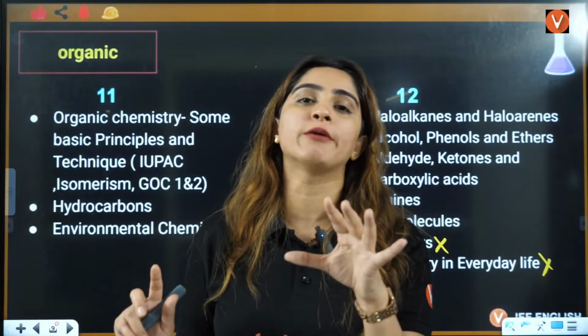So a solid has a fixed shape, but a liquid can change its shape, right? If you put it in a big jar, it will take the shape of the jar. If you put it in some small circular ball, it will take the shape of the ball. So it does not have its own shape. And gases also do not have their own shape. They occupy the shape of whatever container you put them into, right?